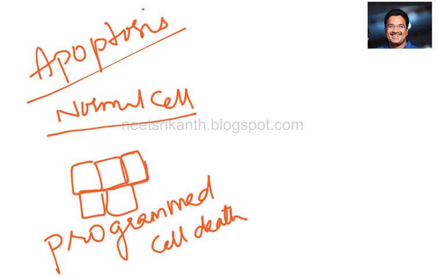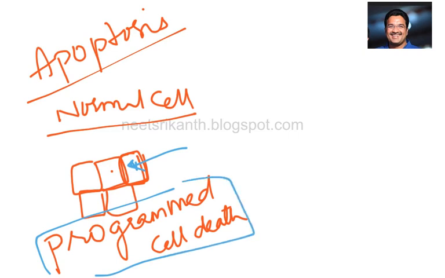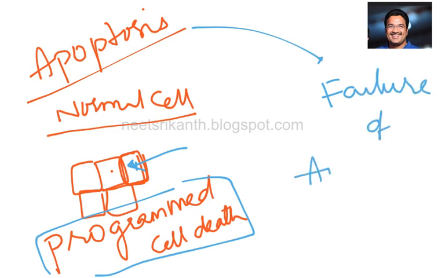When uncontrollable cell division is growing in normal cells, the particular cell realizes it and dies by itself. That process we say is programmed cell death. Then why cancer? Simply we say failure of apoptosis, programmed cell death. Failure of apoptosis leads to cancer.